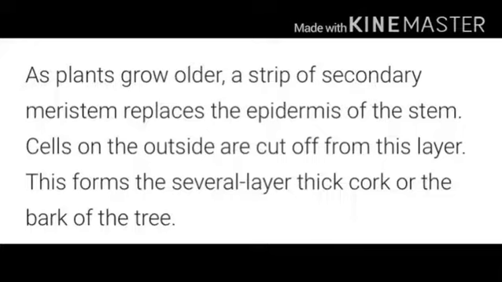As a plant grows older, a strip of secondary meristem replaces the epidermis of the stem. Cells on the outer side are cut off from this layer. This forms the several layer thick cork or the bark of the tree, which protects the tree in unfavorable conditions or unfavorable climates.